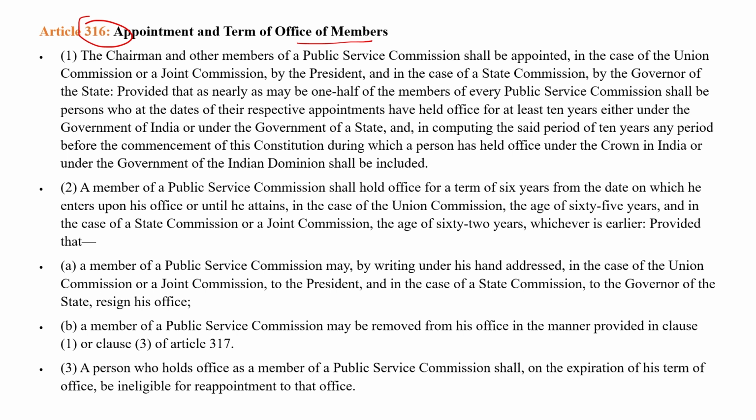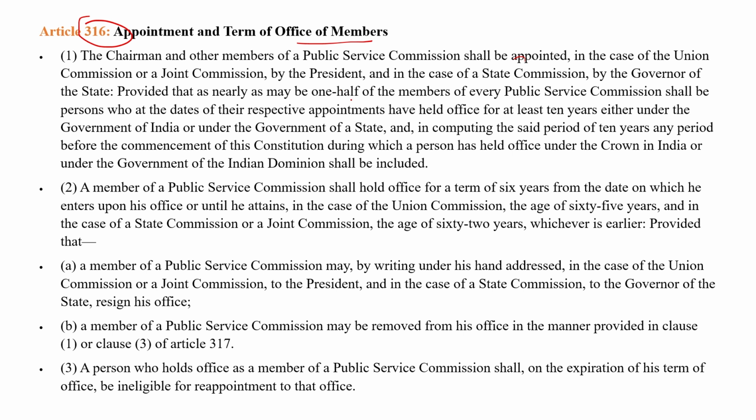So Article 316, appointment and term of office of the members, says that there should be a chairman of the Public Service Commission. If there is a Joint Public Service Commission, then the chairman is appointed by the President. If there is a Union Public Service Commission, then also the chairman is appointed by the President. If there is a State Public Service Commission, then the chairman is appointed by the Governor of that state.